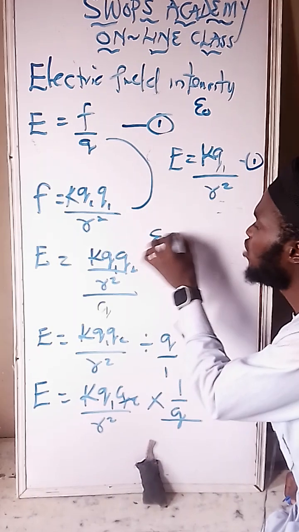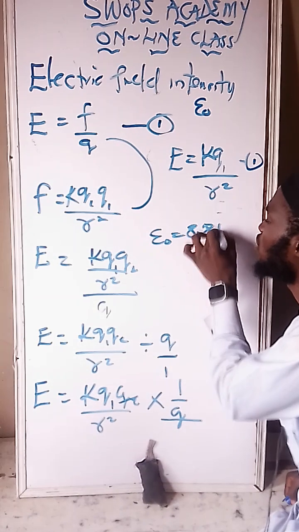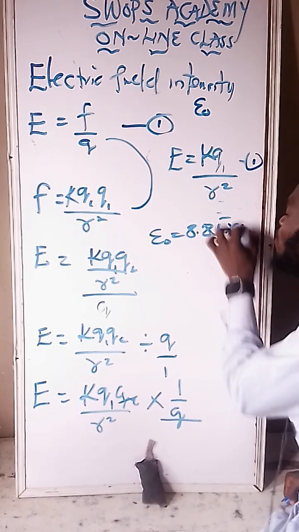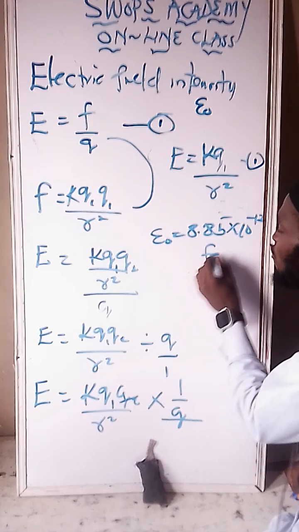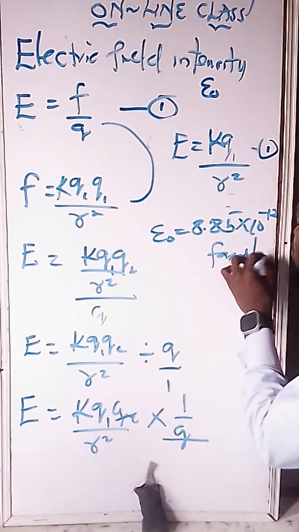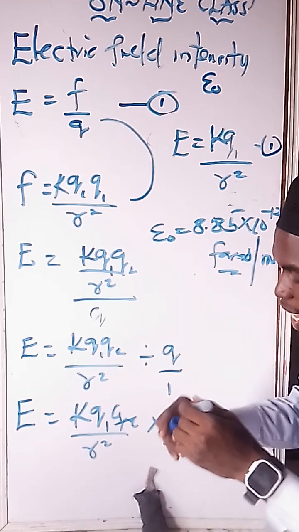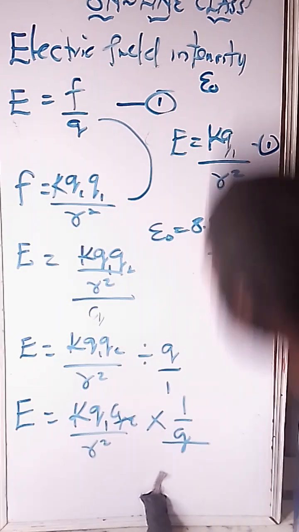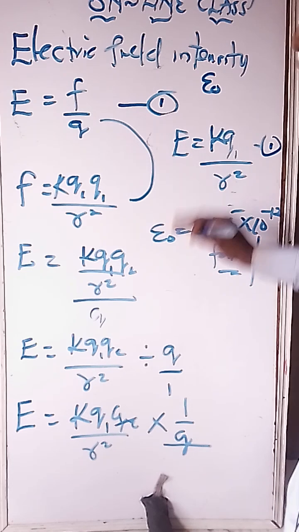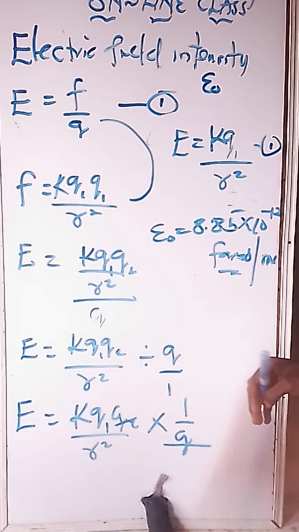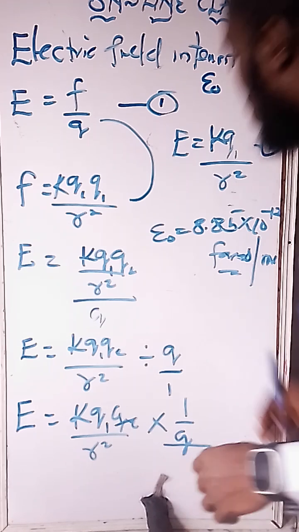The constant for E naught is 8.85. Please cram that. Times 10 raised to the power minus 12 farad per meter. Farad per what? Per meter. Hope I'm called F per M. So this is the constant. Please do well to cram the constant offhand. We call it permittivity of free space in this particular subtopic.